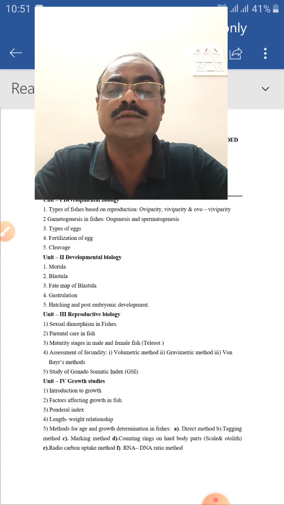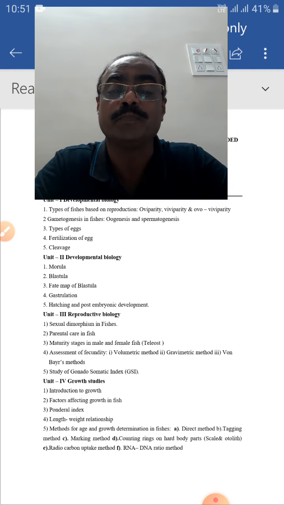Along with the age of the fish, growth of animals takes place. What the growth is, how it is attained, the period of growth, all this we will study in growth studies.